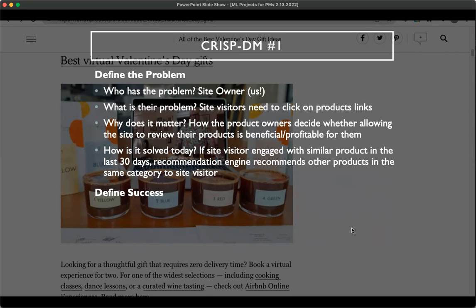So how is it solved today? If a site visitor engages with a similar product in the last 30 days, our recommendation engine recommends other products in the same category to the site visitor.